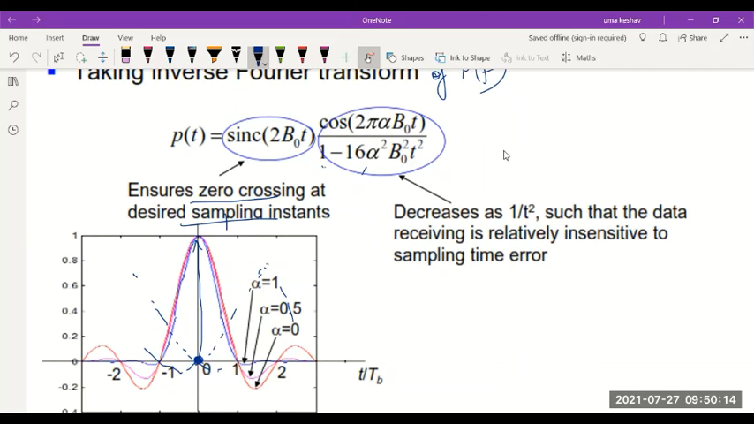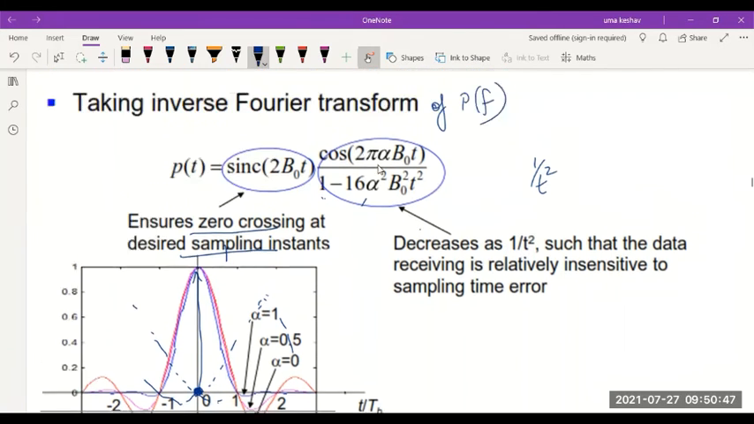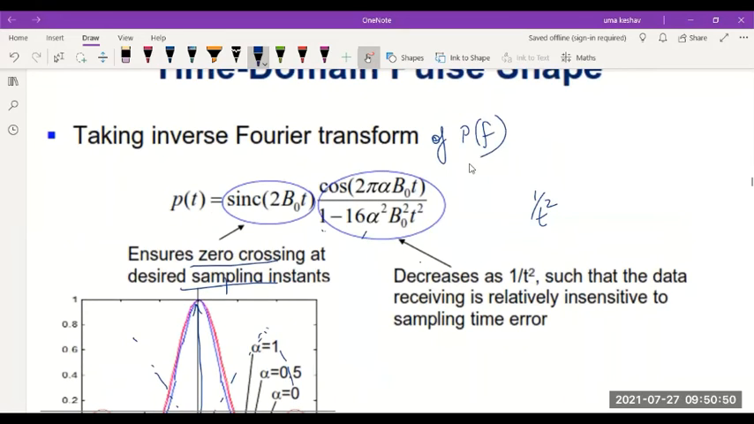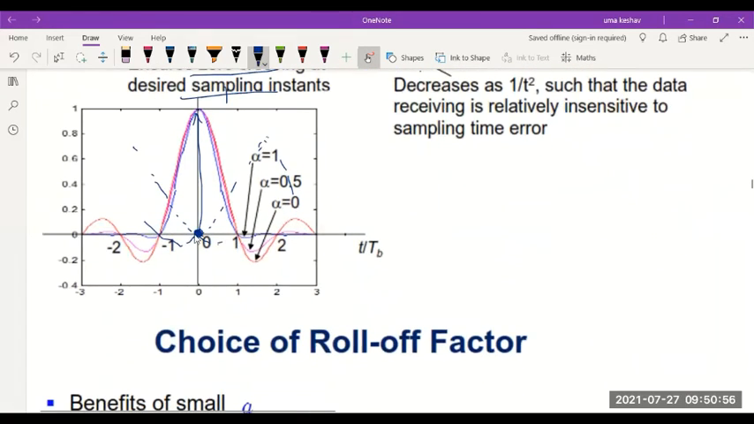So the second term here will result in errors due to sampling, and it is going to decrease in proportion to the value 1 by t square. So as t increases, you will see this will decrease. The error which occurs due to inaccuracy in the sampling times, due to improper sampling times, that error will be minimized by this second term, which is the result of the inverse Fourier transform of the raised cosine pulse. So this is about the raised cosine pulse shape.